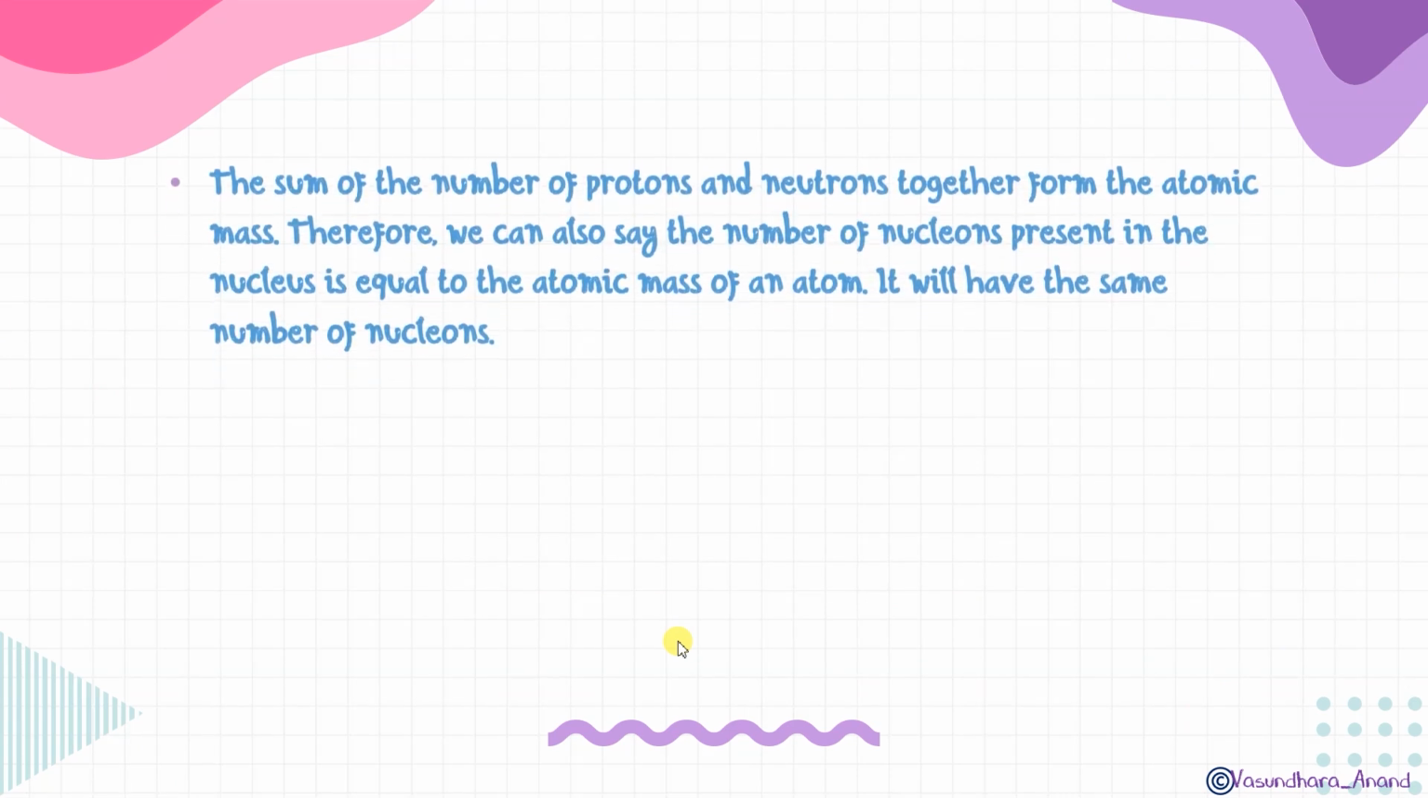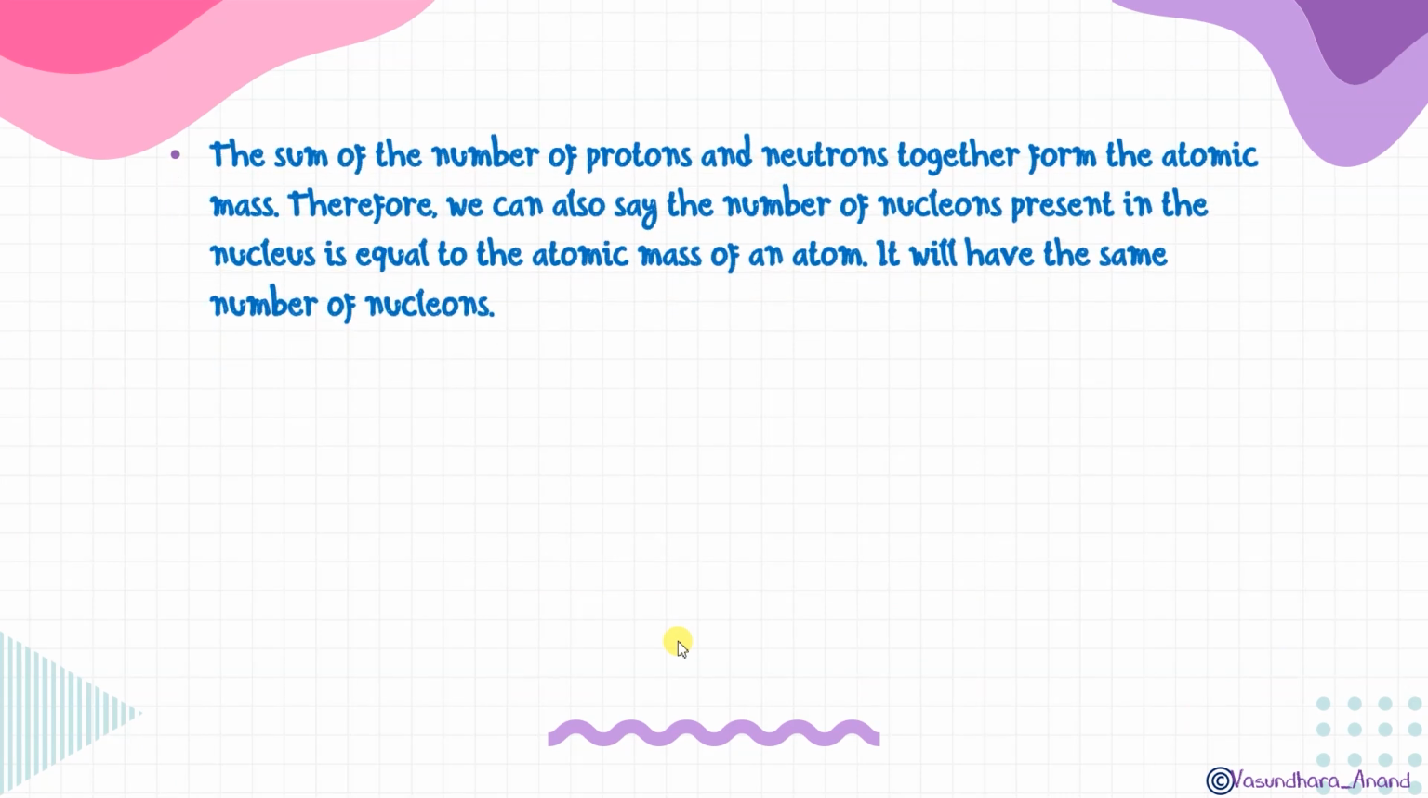So another example we'll do. The sum of the number of protons and neutrons together forms the atomic mass that we know. Therefore, we can also say that the number of nucleons present in the nucleus is equal to the atomic mass of an atom. Yes, we have done this. Atomic mass is represented by A. This is also known as mass number and also known as nucleons. And it is the sum of the number of neutrons and protons that we have done. So it will have the same number of nucleons.